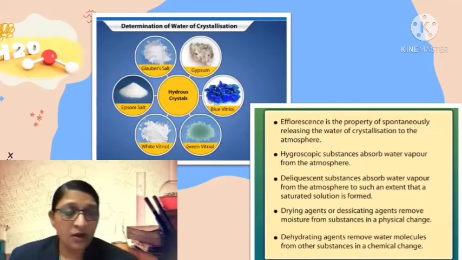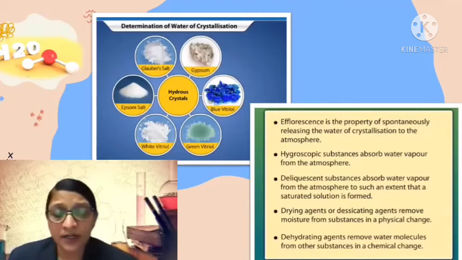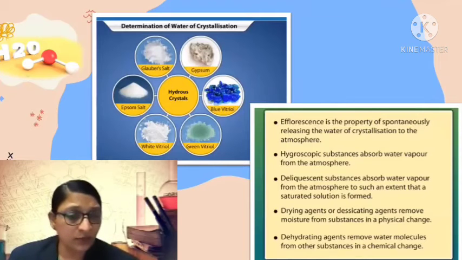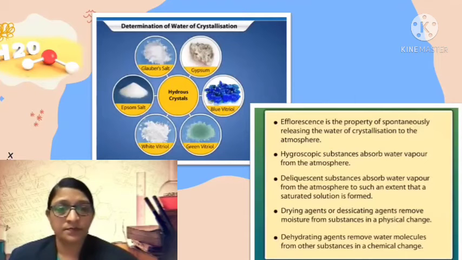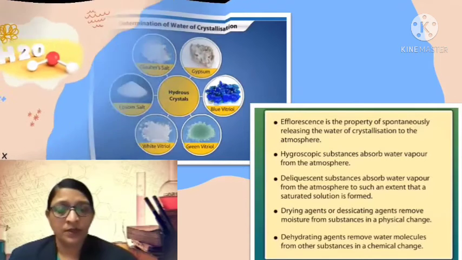Desiccating agents or drying agents are the substances which remove moisture from the substances in a physical change. And dehydrating agents remove water molecules from the substances in the form of chemical changes. Let us observe a video.